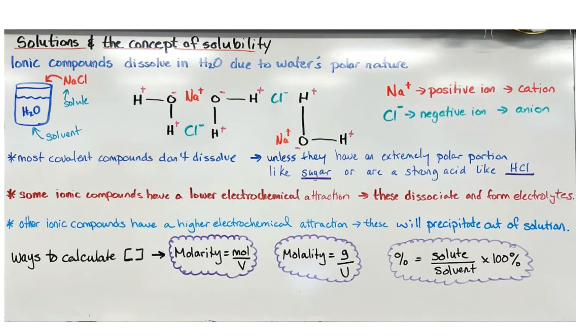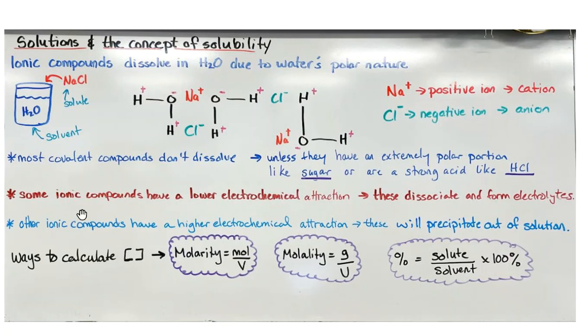Today we're going to talk about solutions and this idea of solubility, so how things dissolve. Ionic compounds, we know, are made of positive ions and negative ions, and they will dissolve in water. Water is very polar, meaning it has a very positive side for the hydrogens and a very negative side for the oxygens, just because of its particular structure.